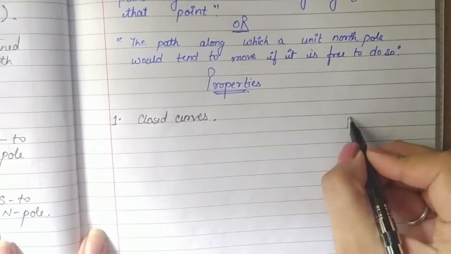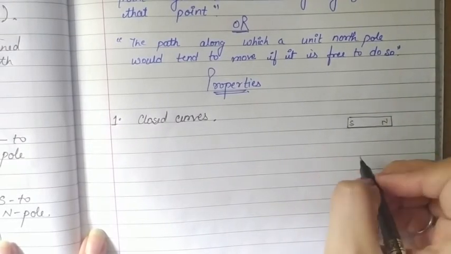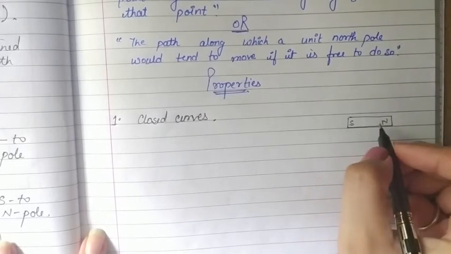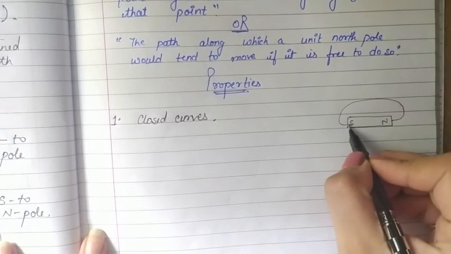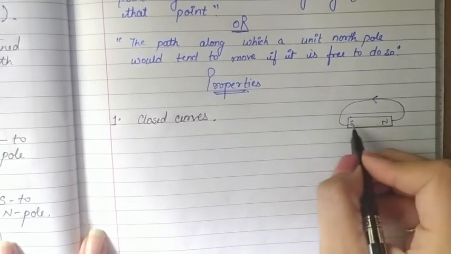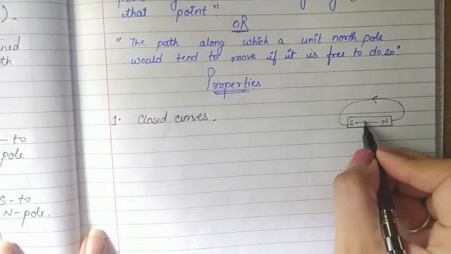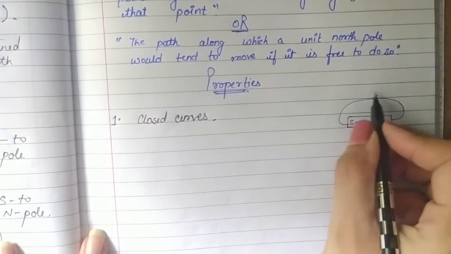Suppose this is a bar magnet, and this is north and this is south. The magnetic field lines will start from north and move to south in the exterior region, but inside the magnet they will move from south to north, to complete the curve.